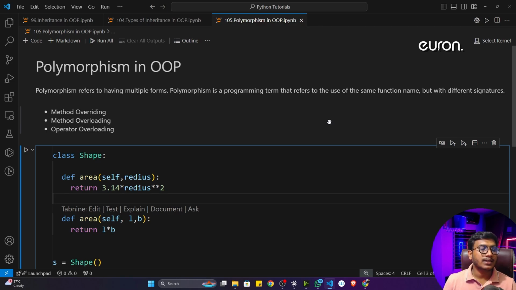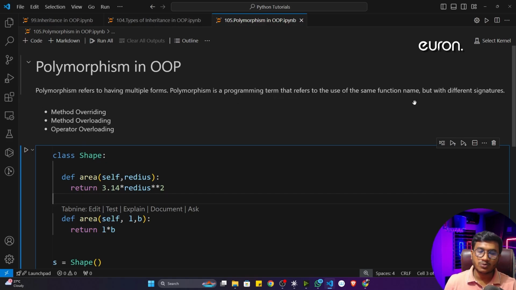Okay, so inside polymorphism we have three kinds of concepts: method overriding, method overloading, and operator overloading. Method overriding we already saw. I think I already created one video on method overriding. That means, if your child class has the method, or let's say the constructor, first of all it will give priority to that. Otherwise it will go to the parent class and give priority to the parent class constructor, or the method. This is called method overriding. I already showed one example. Now in this video I'll show what method overloading and operator overloading are.